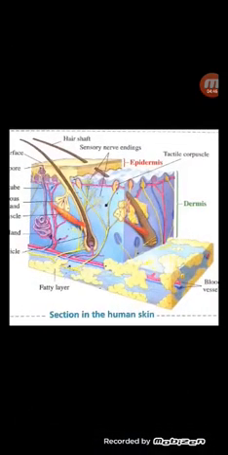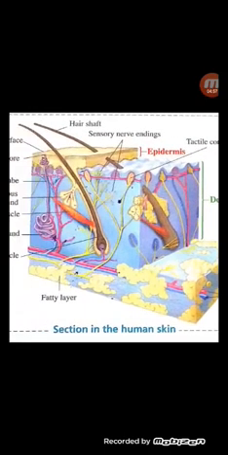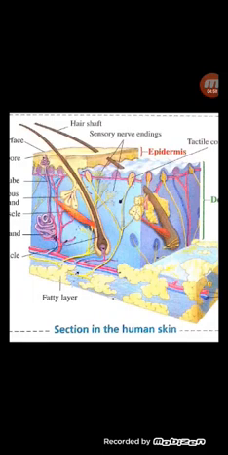The skin structure: it consists of two main layers, epidermis and dermis. The epidermis layer consists of a surface layer and an inner layer. Both are compound epithelial tissue.